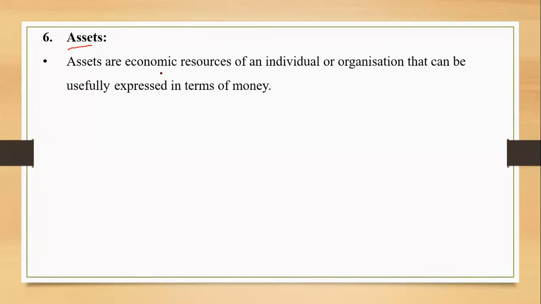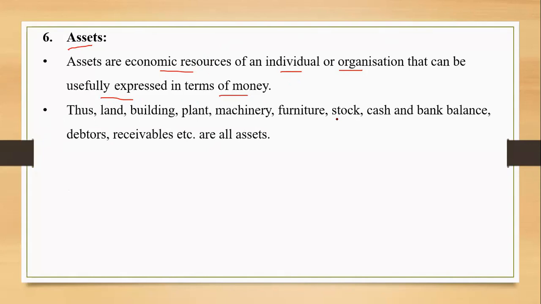So these are the economic resources of an individual or organization that can be usefully expressed in terms of money. These assets should be acquired and owned by the organization. If you have paid something in money, on money's consideration, then it can be shown in the books of accounts. But if you receive anything as a gift, that will not be shown as an asset in the books of accounts, right? We'll learn that in detail in class 12 again. Examples of assets: land, building, plant, machinery, furniture, stock, cash and bank balance, and so many examples can be given, right?